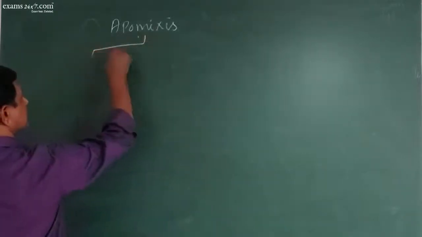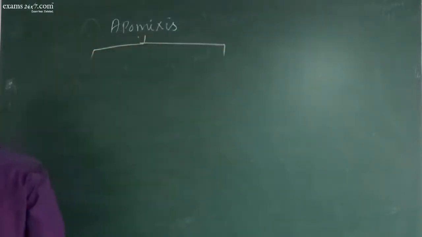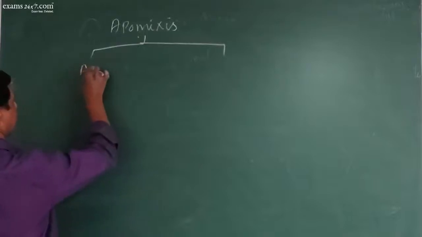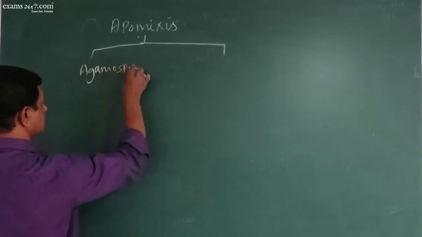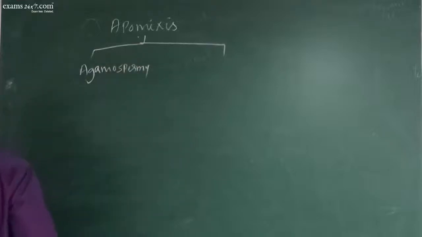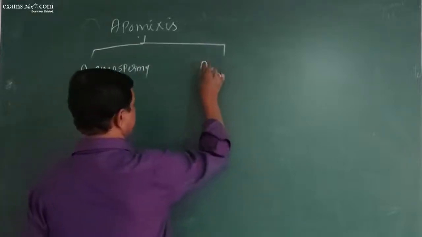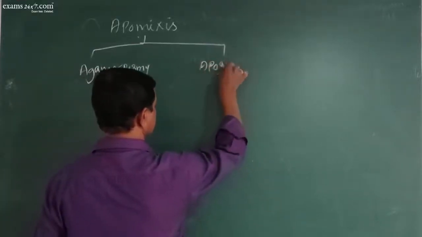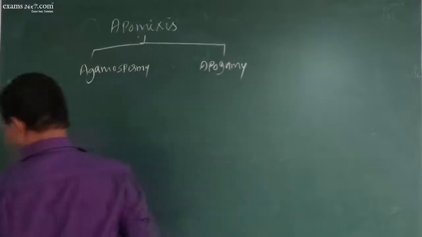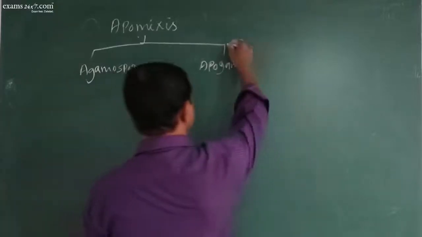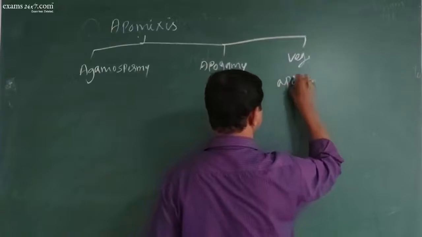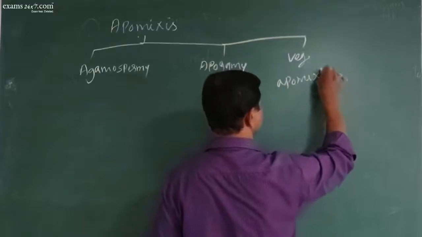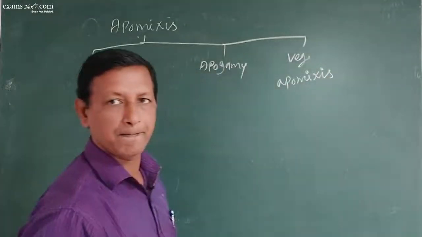There are mainly three types. One is agamospermy, the other is apogamy, the other is vegetative apomixis.